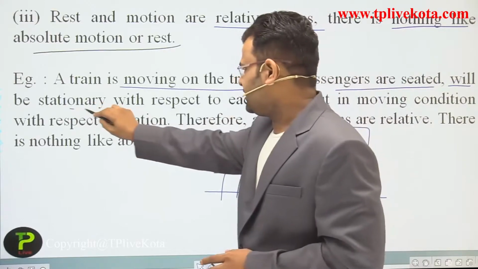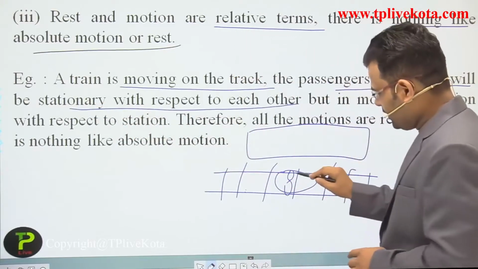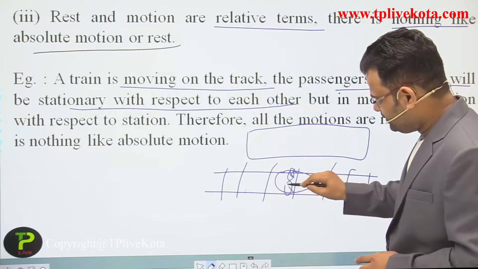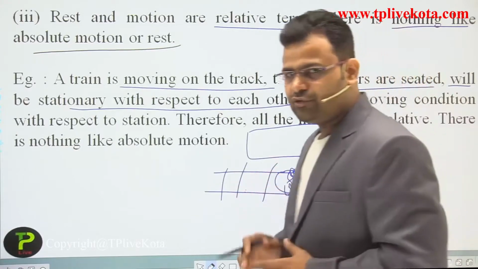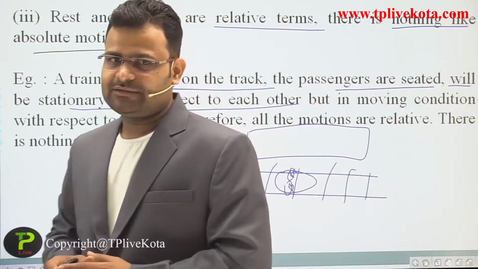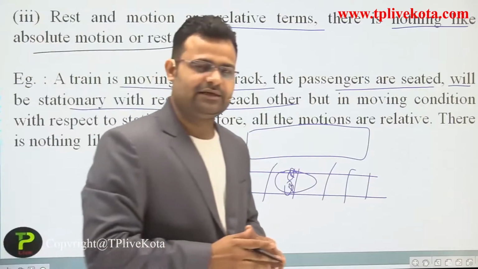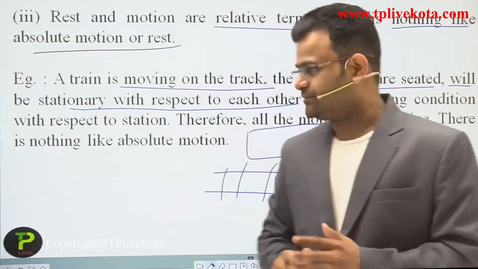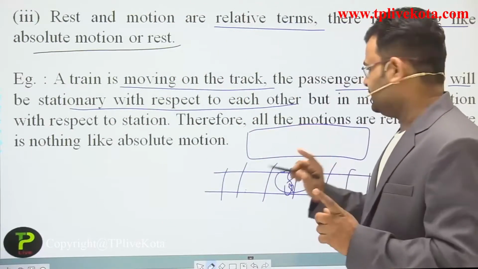They will be stationary with respect to each other. If both persons A and B observe each other, then they say they are at rest with respect to each other.